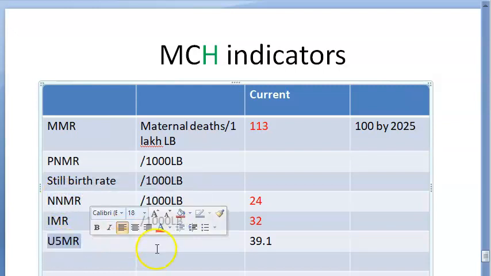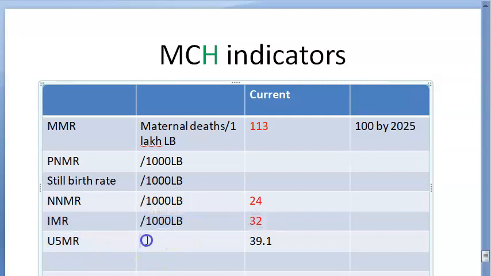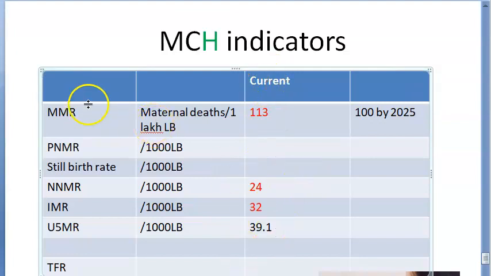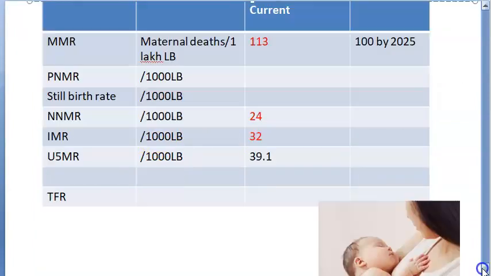Then you have under 5 mortality rate. Under 5 mortality rate means if the child dies from 1 year to 5 years, that is 39.1. No need to remember that, I think that will become too much. So you know the current values of the MCH indicators.